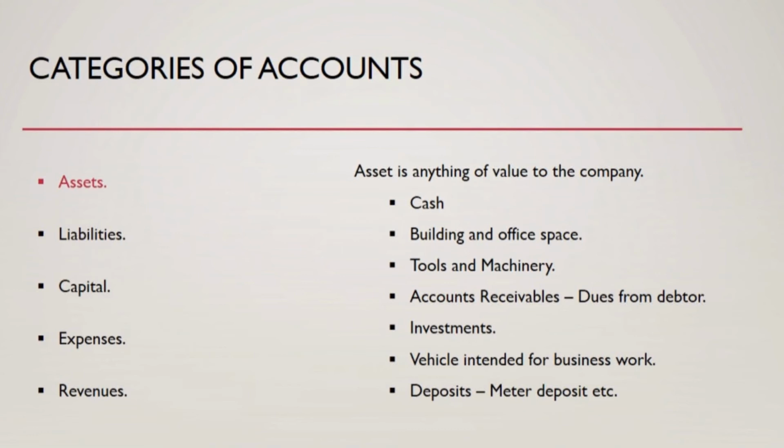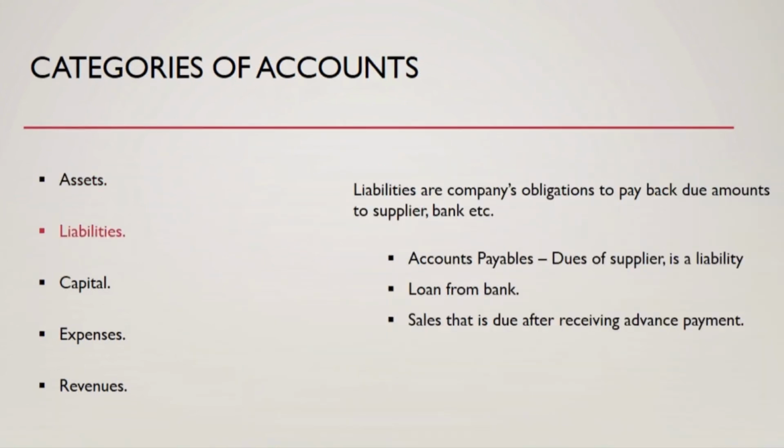And similarly, there could be other things which are of value to the organization, which qualify to be an asset for an organization. Liabilities. So liabilities are the company's obligation to pay back due amounts to a supplier or to a bank. So when you borrow money from a bank, you are liable to pay it back. Those amounts are part of the liability of your business.